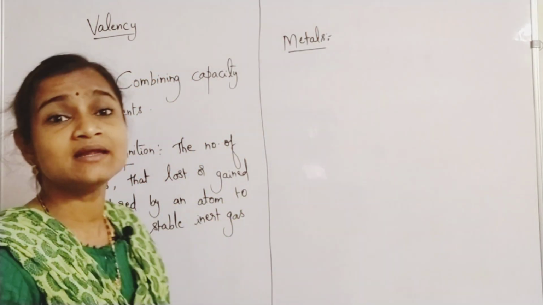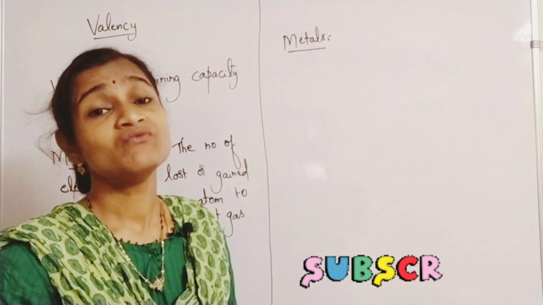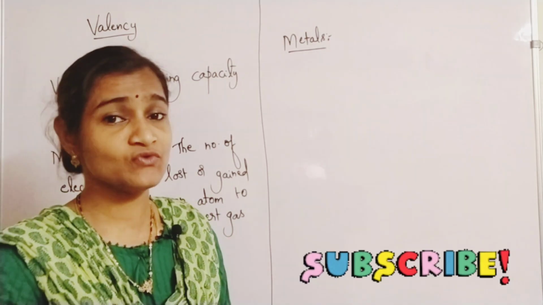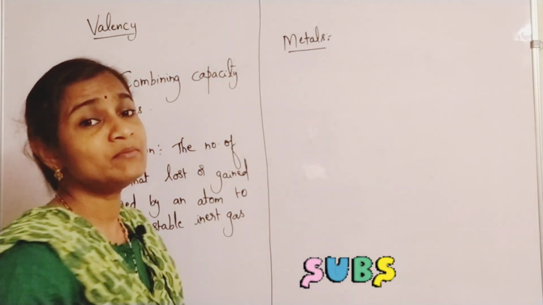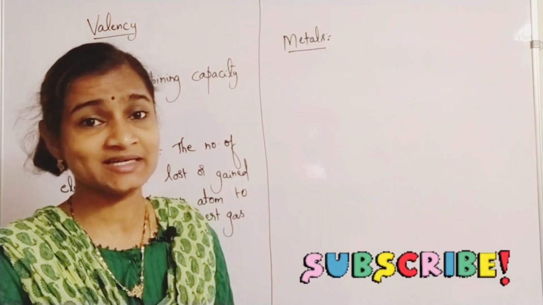Metals are the substances in which valence electrons are less than 4. I am not speaking about the physical properties of metals here.